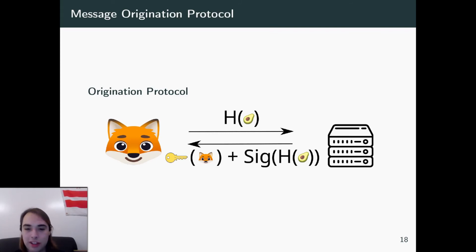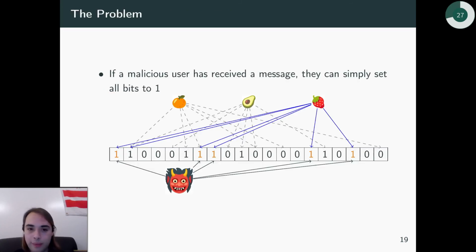Meaning that when you receive a message, you can just go and check and say, hey, the originator is still linked to this message that I received, and it's the same message that is equal to the hash, and it's signed by the server, so I know that the server knows, too, that this originator and this message are linked. And so that way you actually know that what you just got and the originator is still valid.